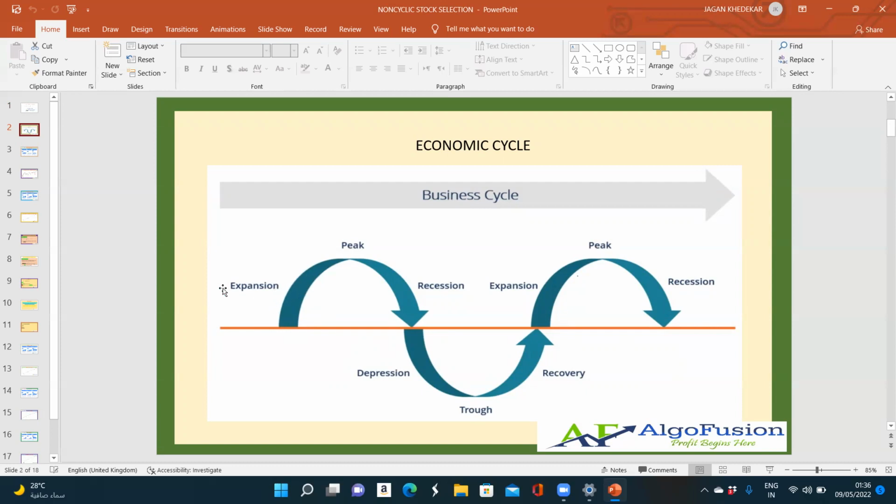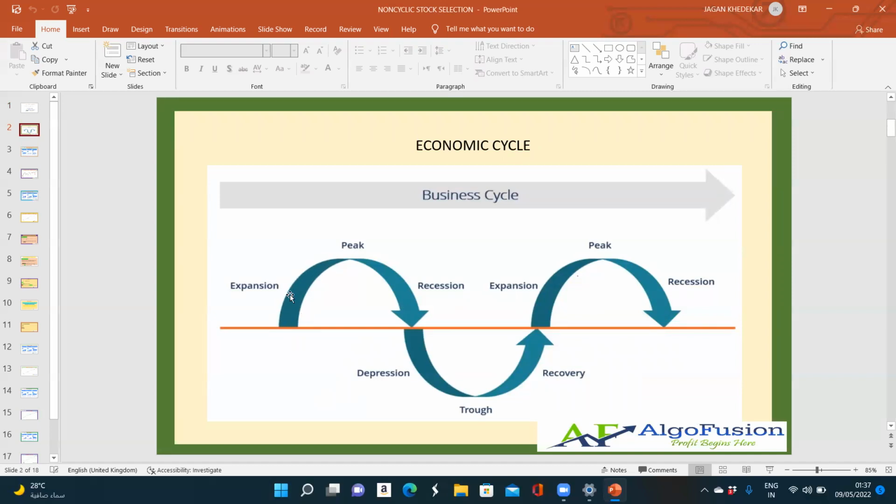Okay, so due to this phase, there is a lot of employment opportunities. Also, the existing employees' salaries also increase. So in this phase, everything is good. So that is why the stock market will also rise during this phase.